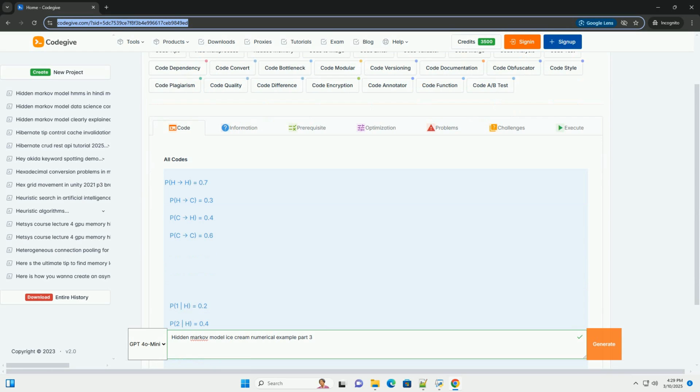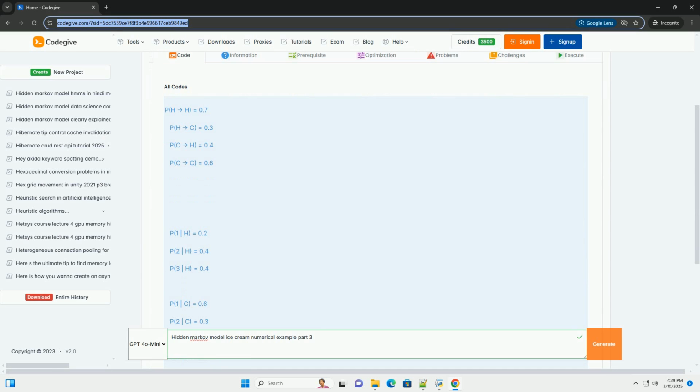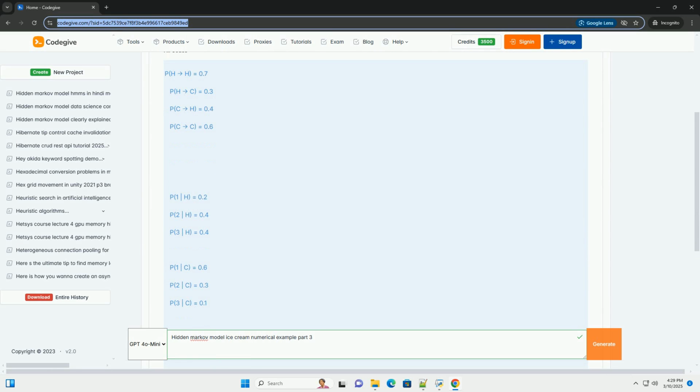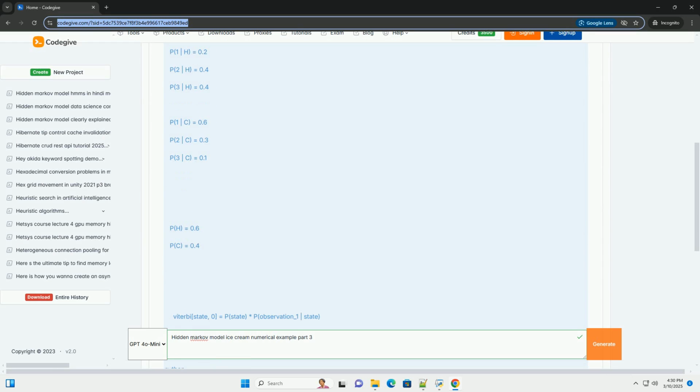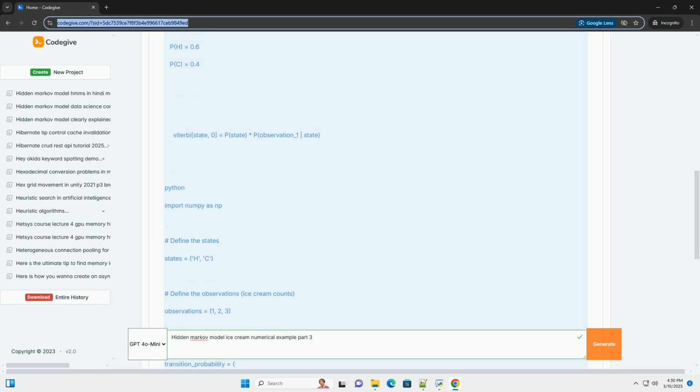OK, let's dive into part 3 of our hidden Markov model, ice cream example. In this part, we'll focus on decoding, finding the most likely sequence of hidden states given a sequence of observations. We'll use the Viterbi algorithm for this. Recap: the ice cream example. Let's briefly recap our ice cream example and the elements.